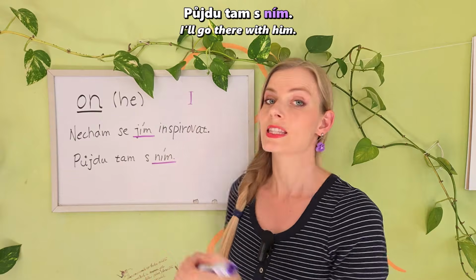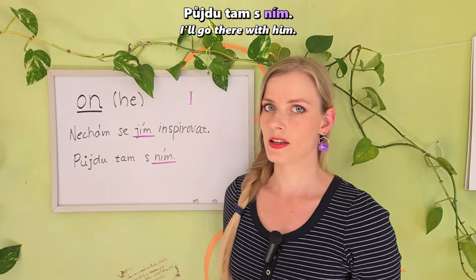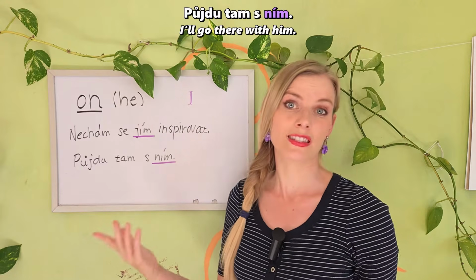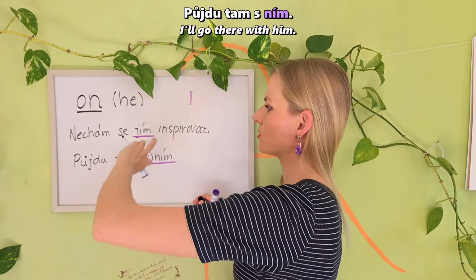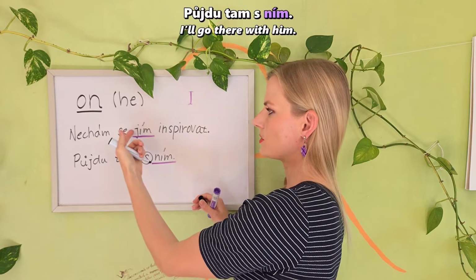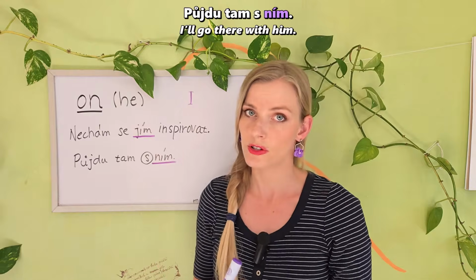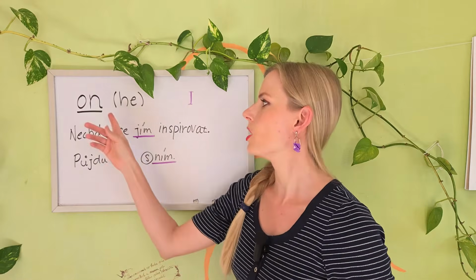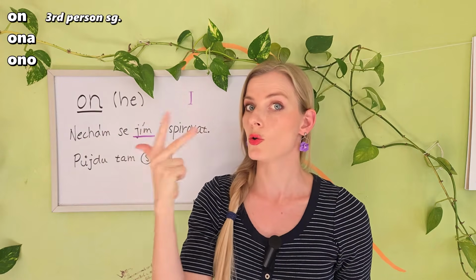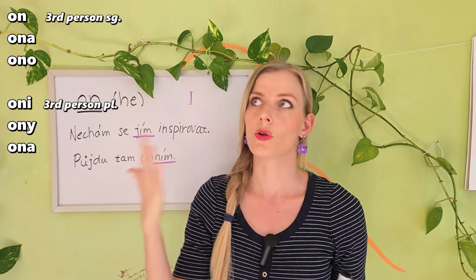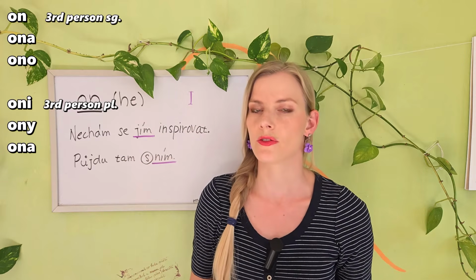S ním. N is here because there is a preposition s. You cannot use this form here with the preposition. This concerns the pronouns on, ona, ono, oni. Oni or ony, the plurals for the third person as well.